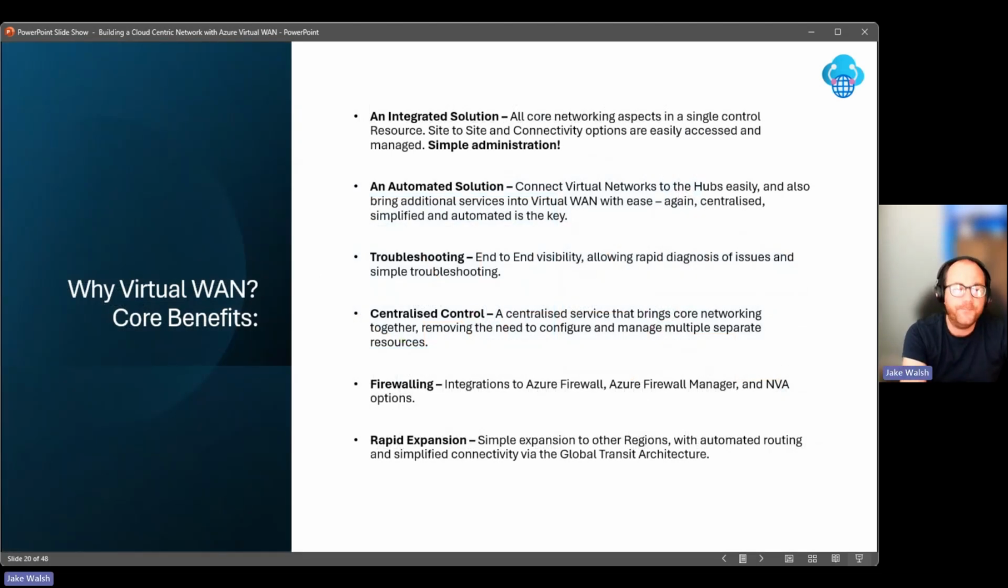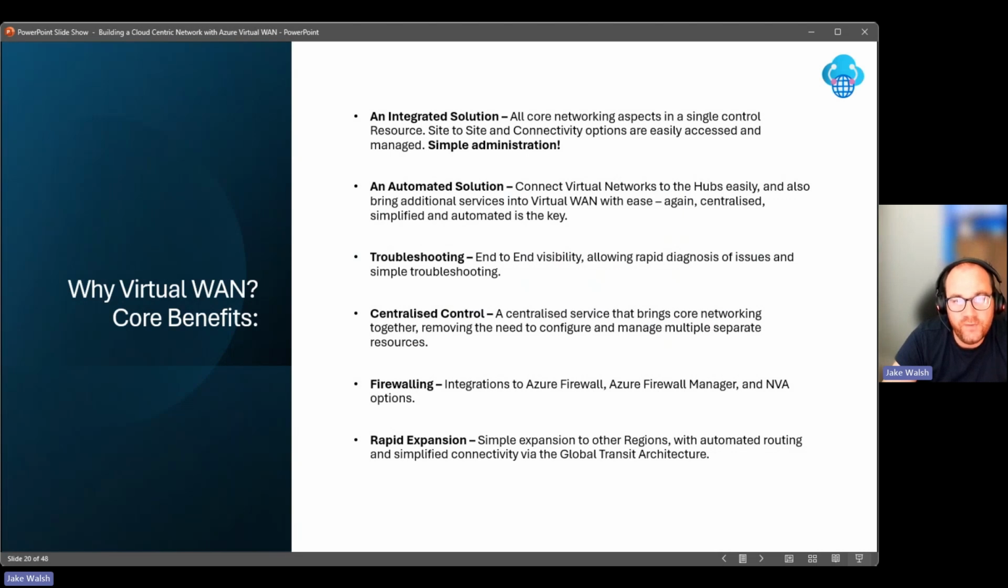So I've talked briefly about the core elements. What about the core benefits? It's all well and good me talking about some of the different technical components, but what are the reasons we would actually use these components and deploy Virtual WAN? So for me, probably the most important one is that it's an integrated solution. All of those core networking aspects are in a single control resource, site-to-site connectivity options, it's all easily accessed and managed, which simplifies administration for us as well. It's an automated solution, so we can connect virtual networks to the hubs easily. We have the routing dealt with for us. We can bring those additional services into Virtual WAN. Again, I'm laboring the point a little bit, but it's centralized, simplified, and automated. Very easy for us to do.